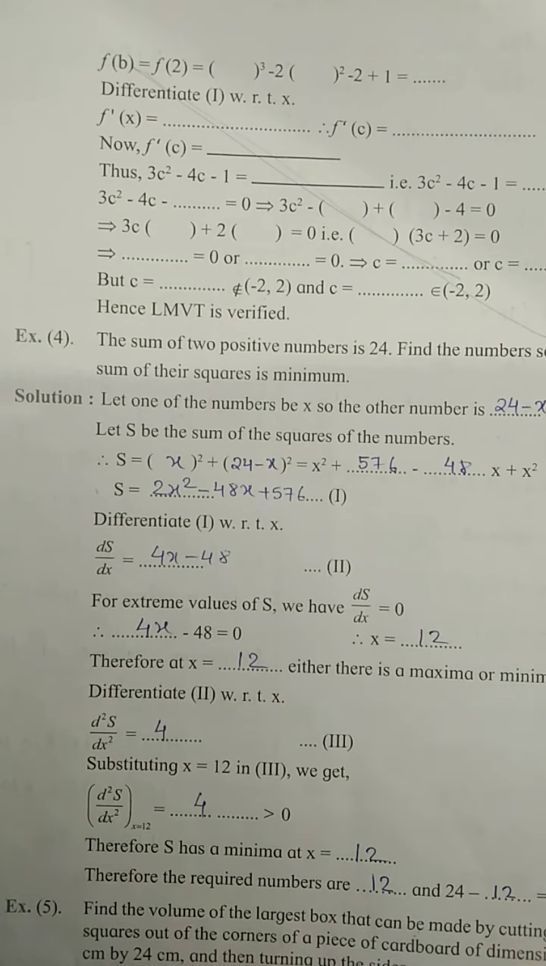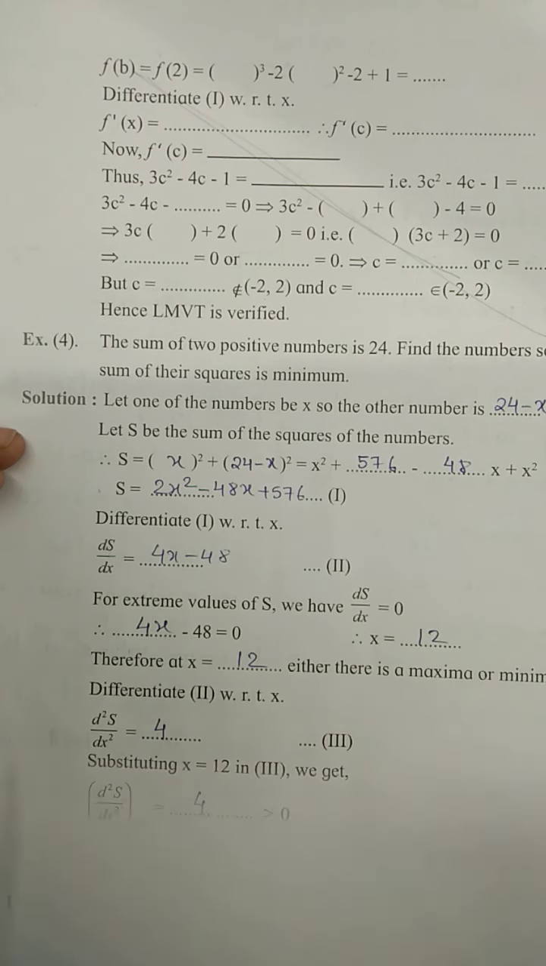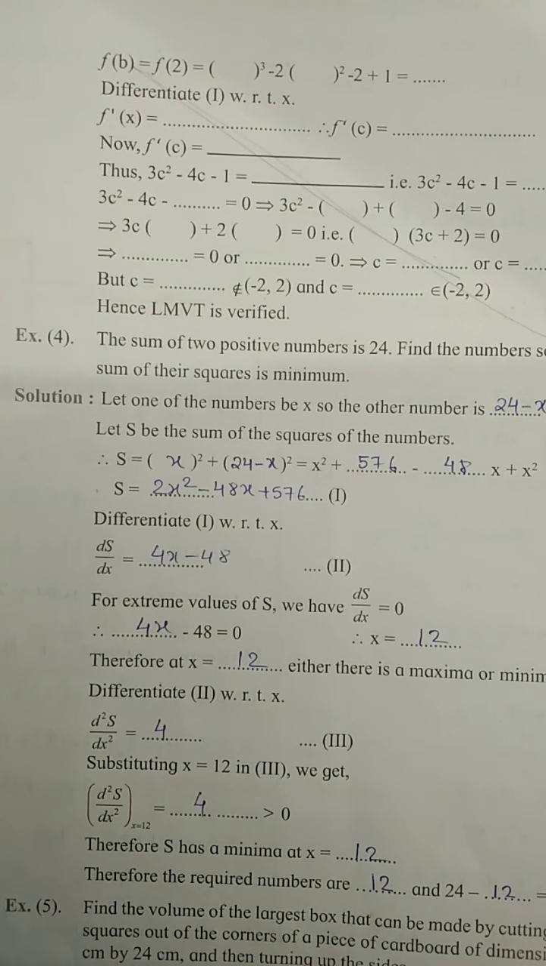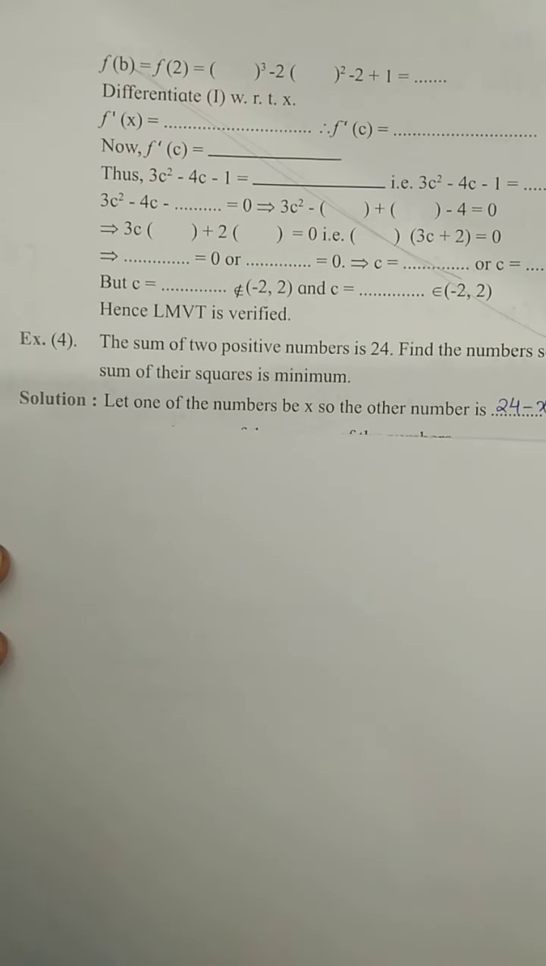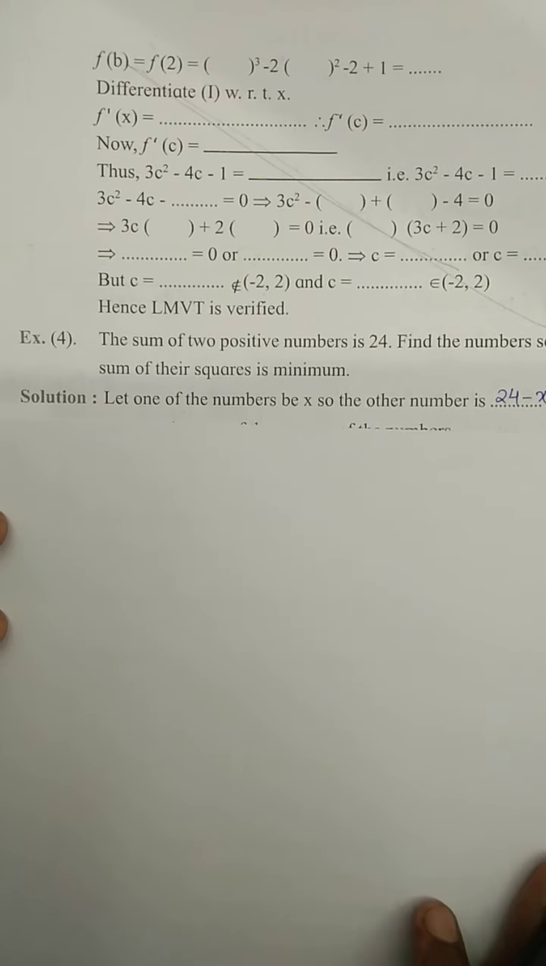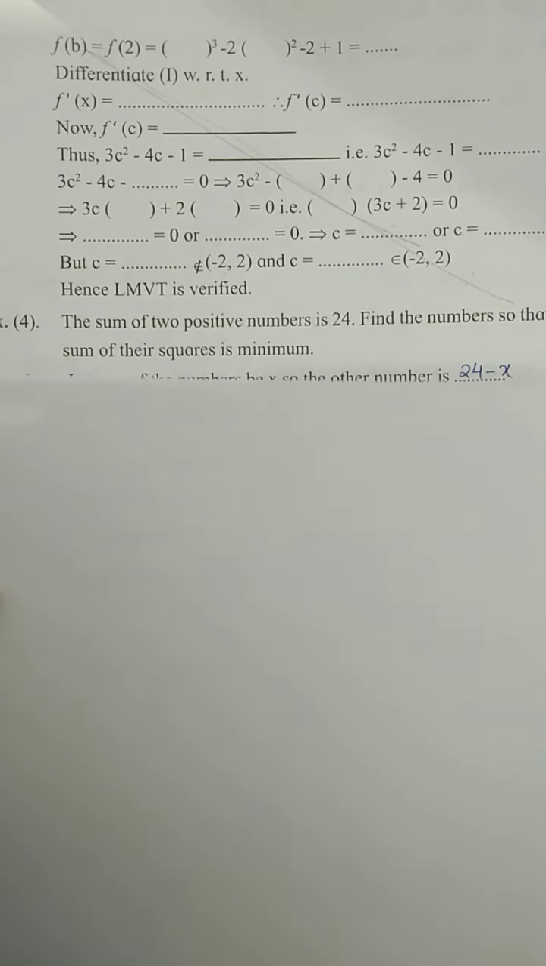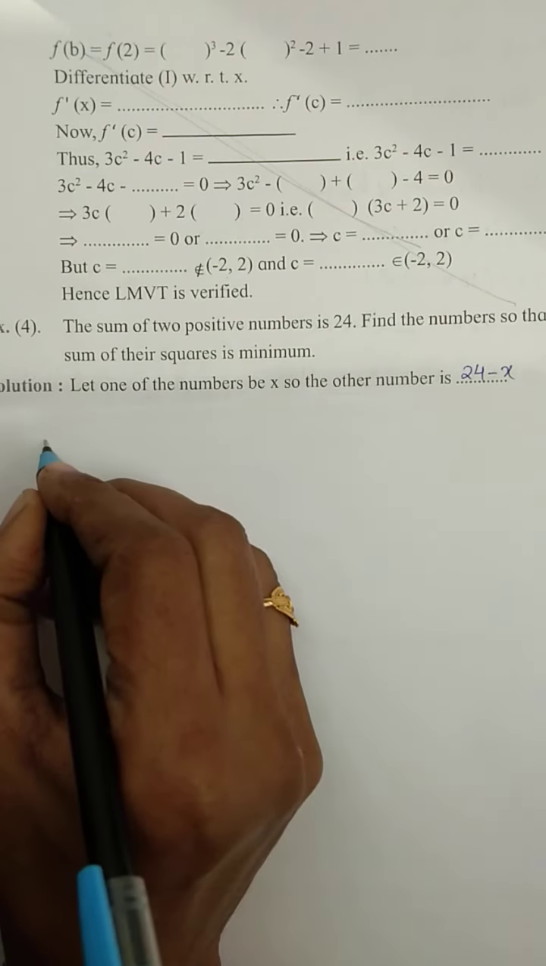Okay, what you are given, children, here: the sum of two positive numbers is 24, means I can take two numbers x and y, we can take it like that, or what I can do, I will take first number as x, then second number is going to be 24 minus x. Okay, suppose if first number I am taking is x, then what will be the second number?